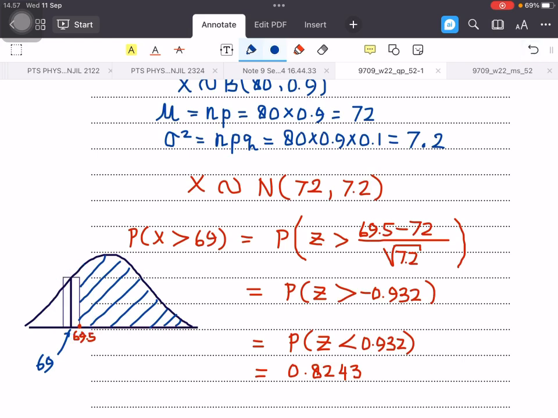So the value of z is 69.5 minus 72 divided by square root of 7.2. So probability z greater than negative 0.932. It's the same as, when we flip the diagram, probability z less than 0.932. The answer by using the table is 0.8243.